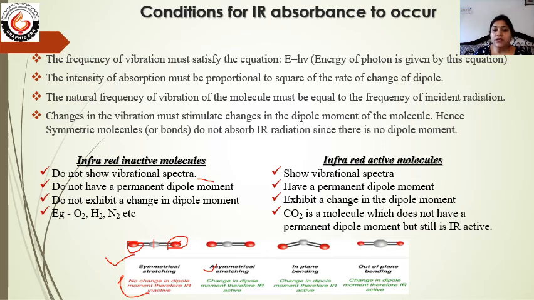In in-plane bending, both dipole moments are equal but not in opposite directions. So here also there is some resultant dipole moment, and hence in-plane bending is IR active.